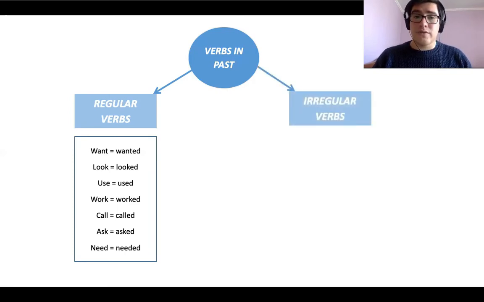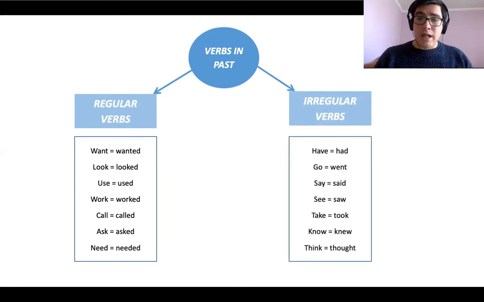Now the difference with regular verbs is that irregular verbs don't have a specific rule. Irregular verbs change entirely. For example, have in past would be had, go would be went, say would be said, see would be saw, take would be took, know would be knew, and think would be thought. There's not one rule to identify the past tense with irregular verbs. So you have to memorize these irregular verbs. You have to learn them by heart.